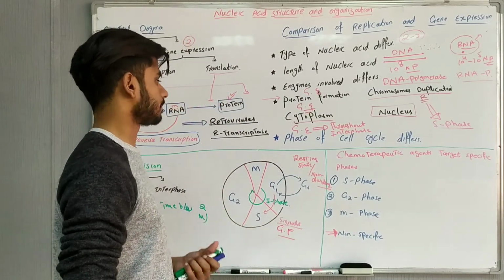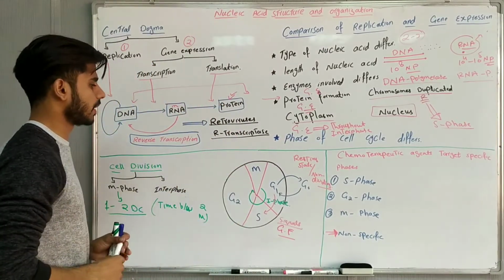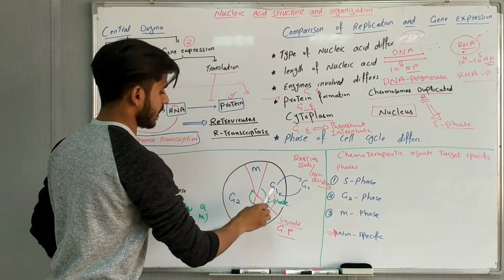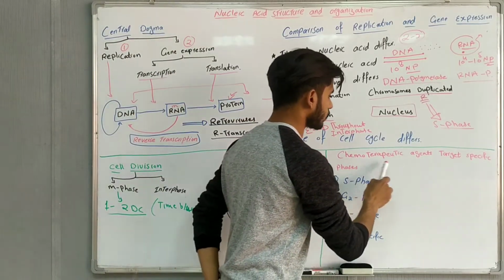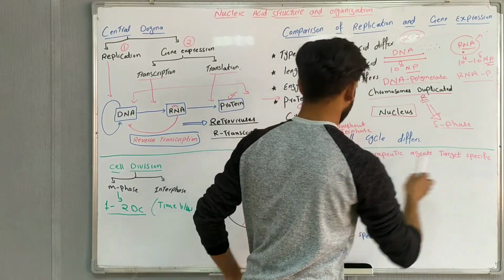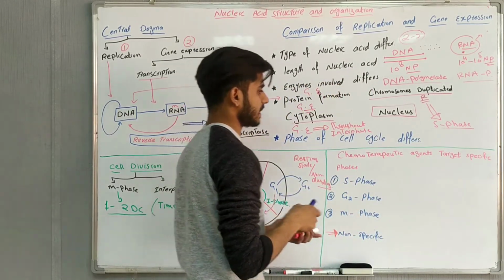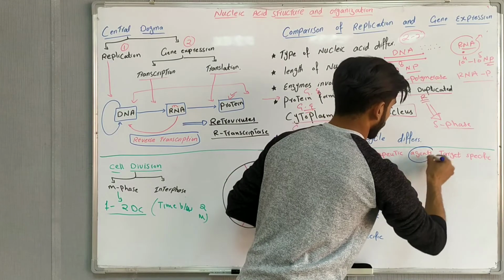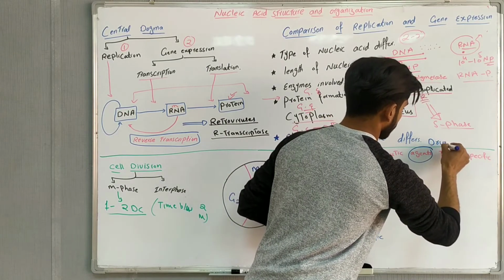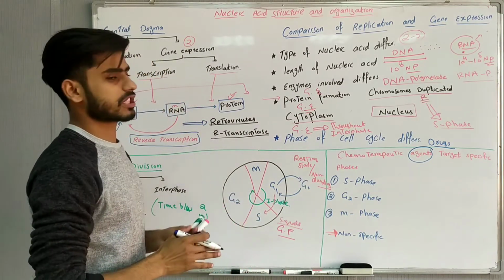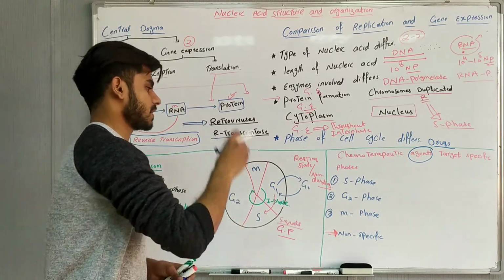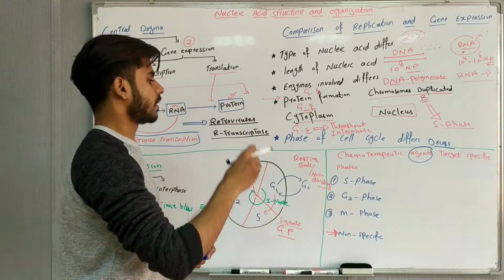correlation about the central dogma, and by using these phases, we can treat some diseases like cancer. Let's suppose that we use chemotherapeutic agents that target specific phases. Chemotherapeutic agents means drugs. We will use chemotherapeutic drugs by targeting specific phases, meaning that for each phase we have a specific drug. We will attack a specific phase with the specific drug. Then we will block that phase.